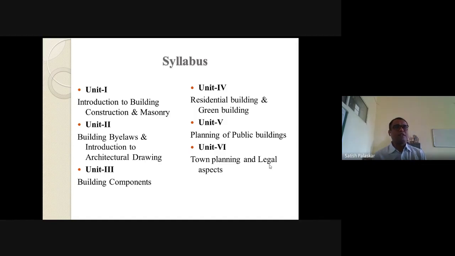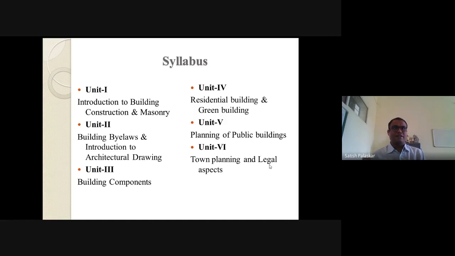Because for a residential building, suppose we consider a door, how much is the width of the door? That will be different for the residential building. But if we go for the public building, how much will be the opening? How much will be the width of that door, or the width of that opening? That will be different.